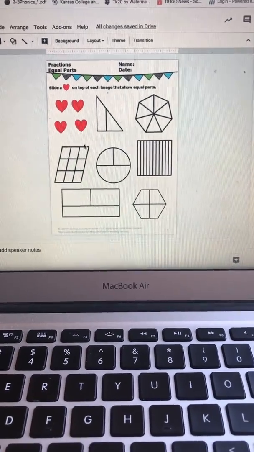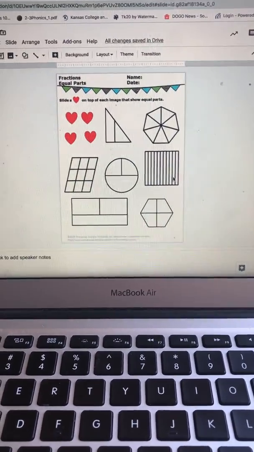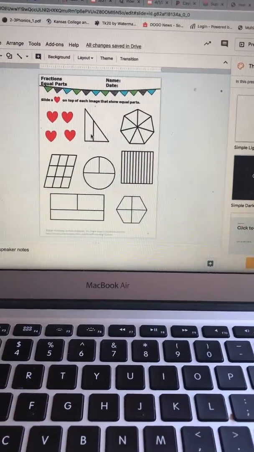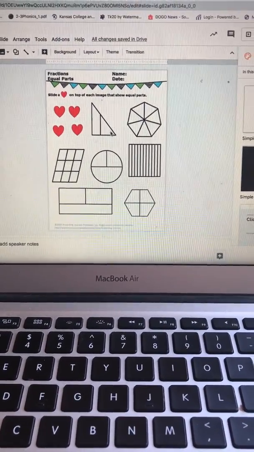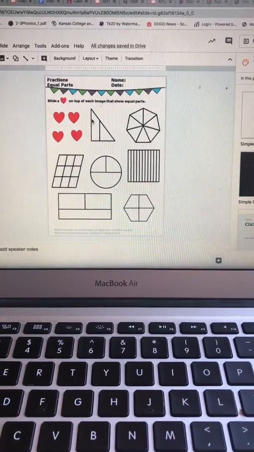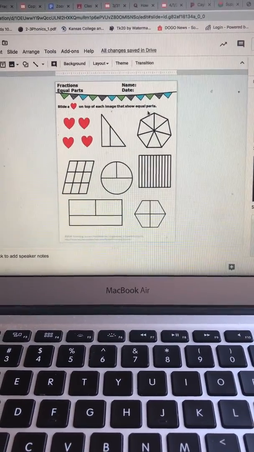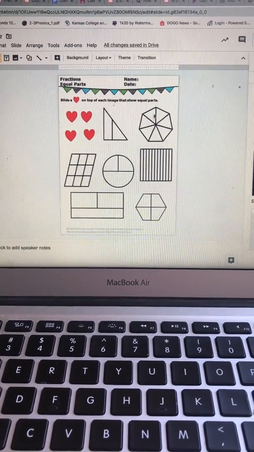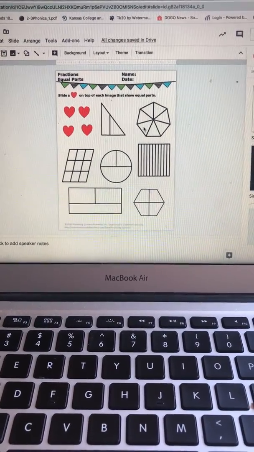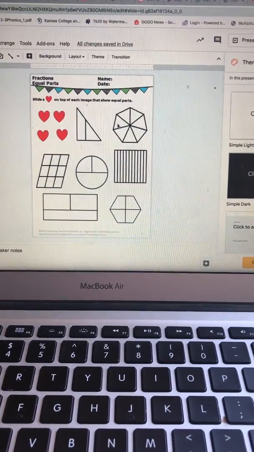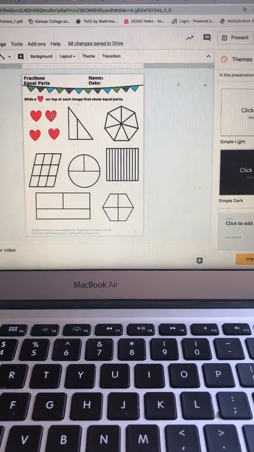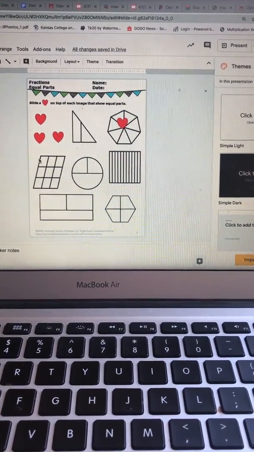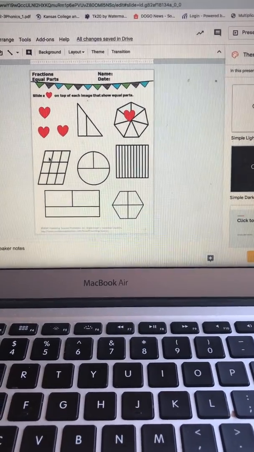I want you to look at all of these, and you're going to look at yours and go, which ones are equal? So is this part and this part equal? No, so I'm not going to put a heart here. What about this one? How many parts are there? Let's count. 1, 2, 3, 4, 5, 6, 7. Are they all the same? Yeah. So I'm going to move this heart over, and that's it. Then we're going to go to the next one.